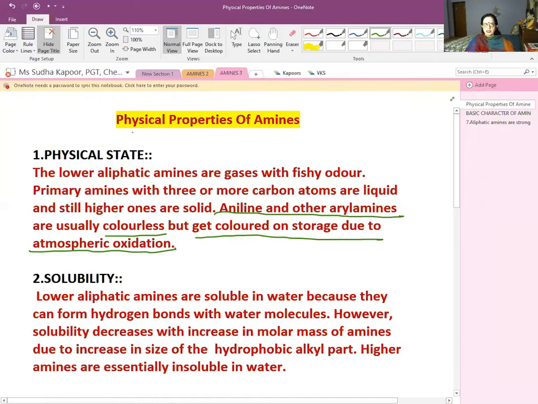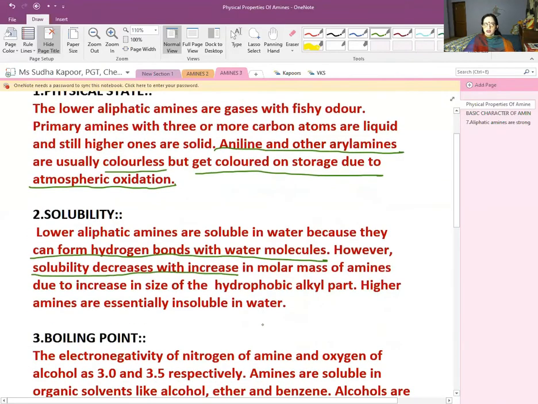The lower aliphatic amines are soluble in water because they can form hydrogen bonds with the water molecule. We know that N is electronegative, H positive. In water, O is negative, H is positive. So there is a formation of H bond with the water molecule. But side by side, a thing has to be remembered: the solubility decreases with increase in molar mass. As the size of the alkyl group increases, it causes a hydrophobic nature. The alkyl part develops the hydrophobic nature, and the higher amines become insoluble in water. So the solubility in water can be seen only in the case of the lower aliphatic amines.